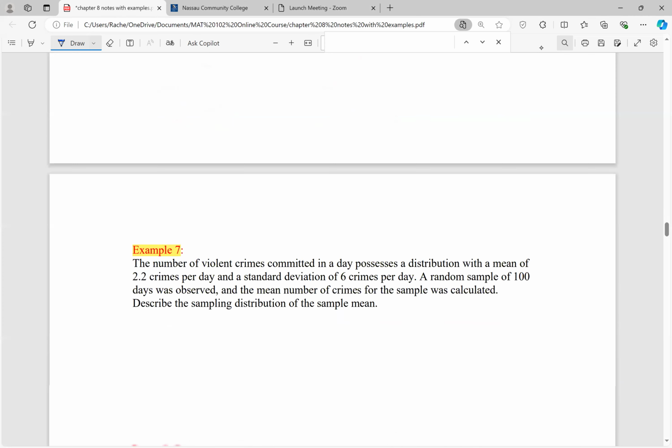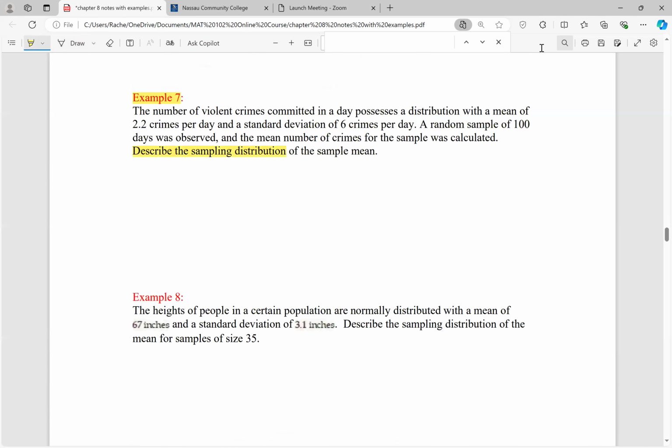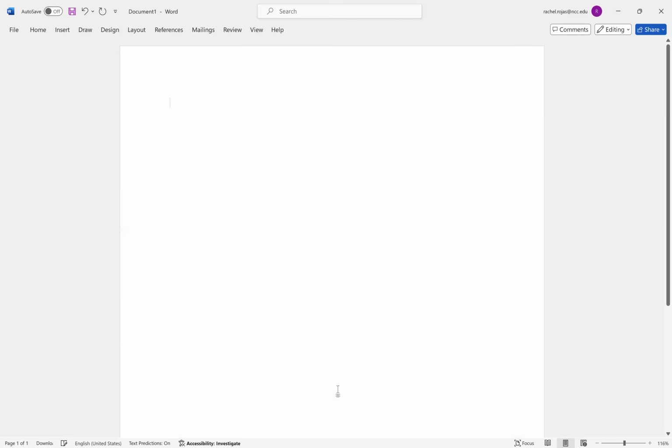So when I say describe the sampling distribution of the mean, I'm asking for the shape of X bar, the mean of X bar, and the standard deviation of X bar. So I'm asking for those three things. Let's write this down before we get to this example. Let's go to the whiteboard for a minute.